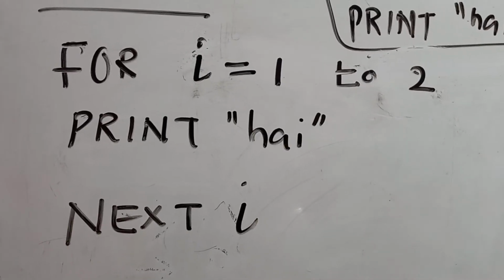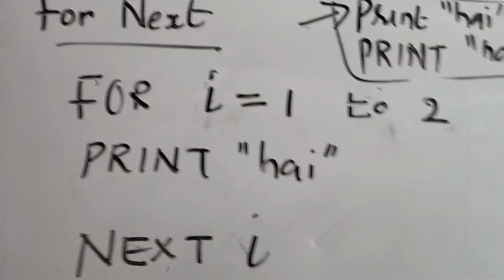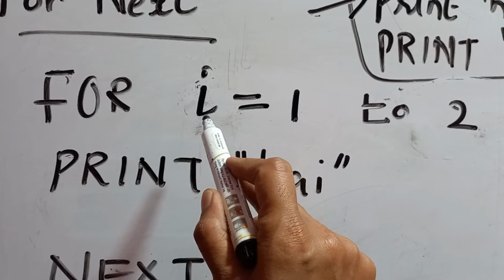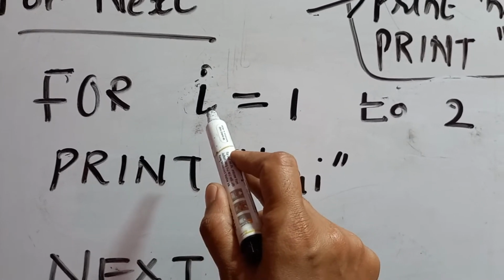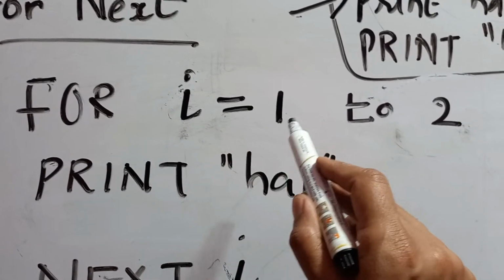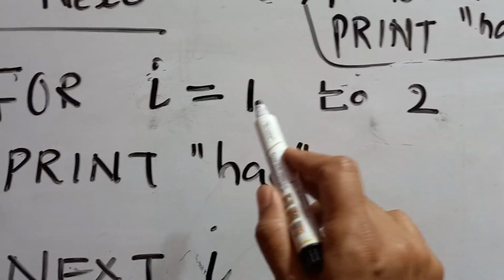Okay, see children, here is the code. Suppose I want to print hi for 2 times. What should I do? For I is a variable name, that means the user can decide whatever name he wants, right? Yes, here I am giving I equal to 1, my starting value of I should be 1 and it should work till 2. So 1 to 2.